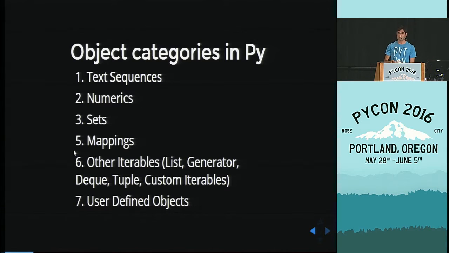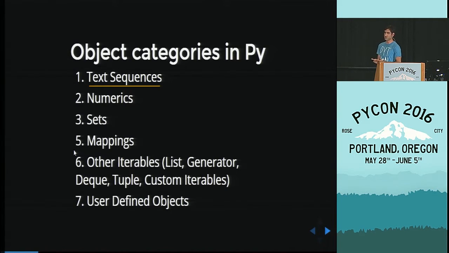And finally, there are user-defined objects. These are classes that you define yourself, and we want to see how you can get the diff of your own objects. That's the last thing we're going to be talking about. All right, so we start with text strings. The simplest one, just like what we saw, Joe became John. How do we find it? It's very easy. You just say, okay, Joe became John.